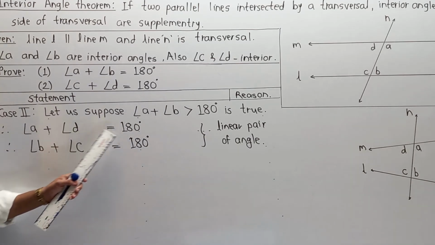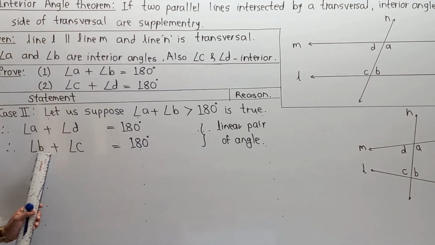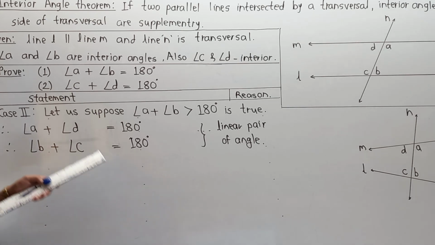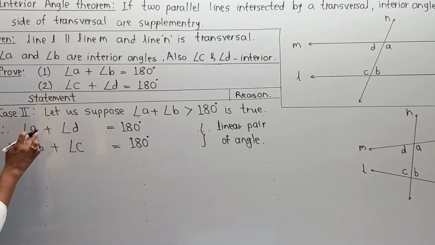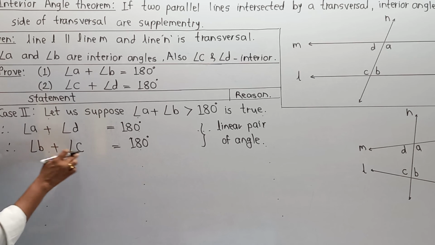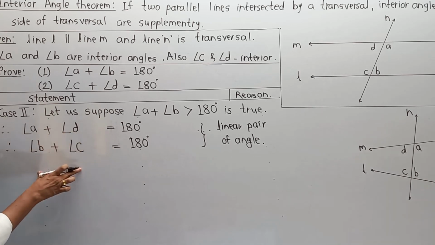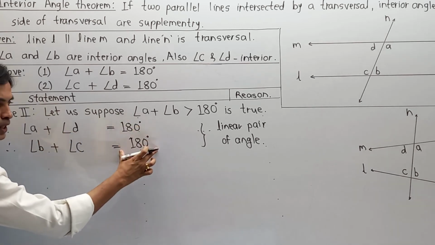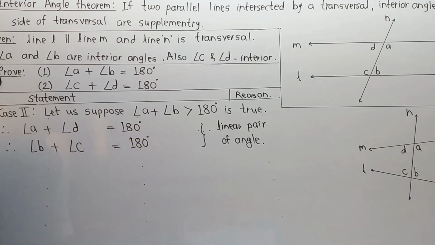Angle A plus angle D is 180 degrees, as well as angle B plus angle C is 180 degrees. If I add these both equations, then angle A plus angle B plus angle C plus angle D will be my LHS, equal to 180 plus 180, that is 360, that is RHS.